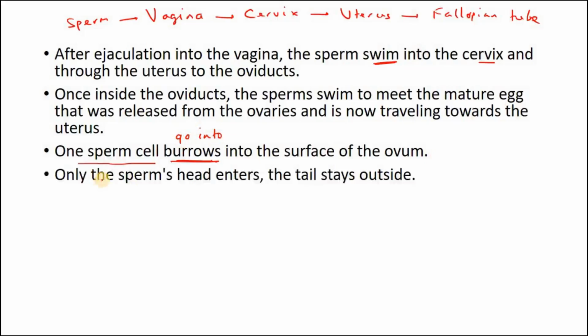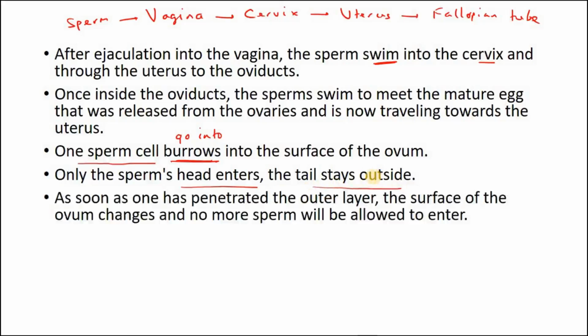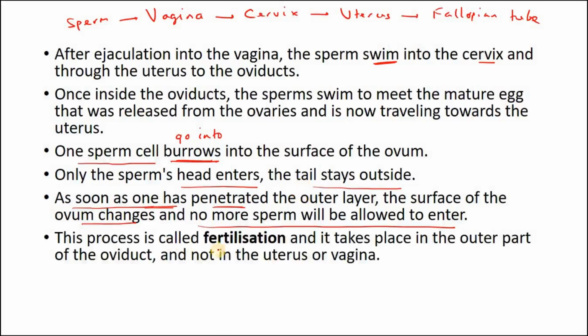And only the sperm's head enters, right? The tail stays outside. The tail has done its work. The tail is only for moving. As soon as one sperm cell has penetrated, meaning entered inside the outer layer, the surface of the ovum changes and no more sperm will be allowed to enter. So one sperm enters, finished. Others are blocked from entering. This process is called fertilization.